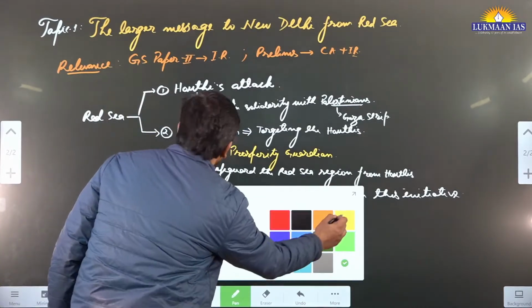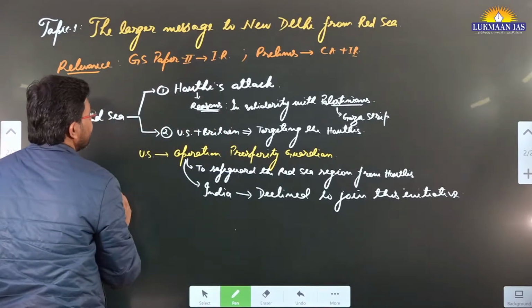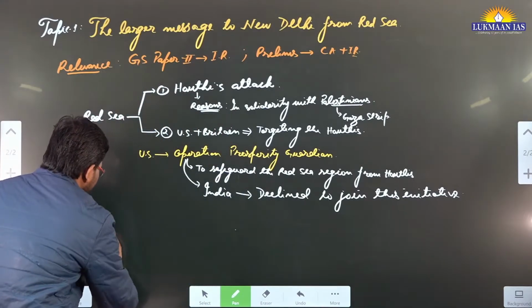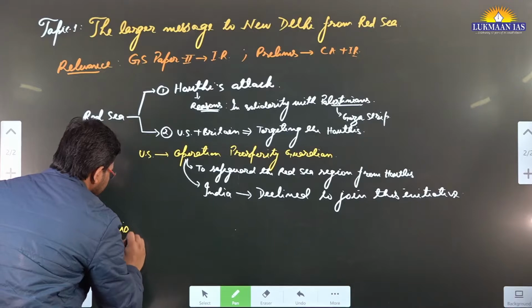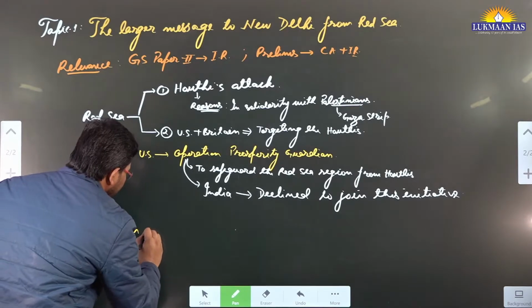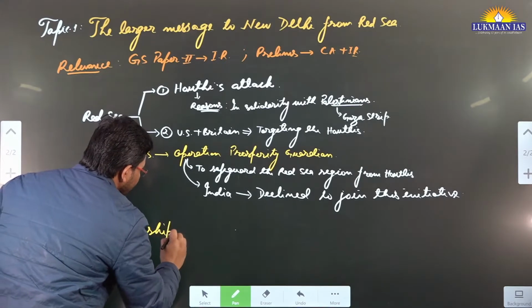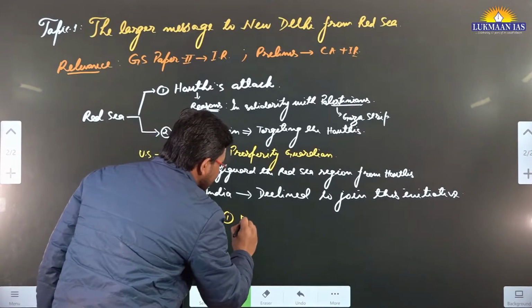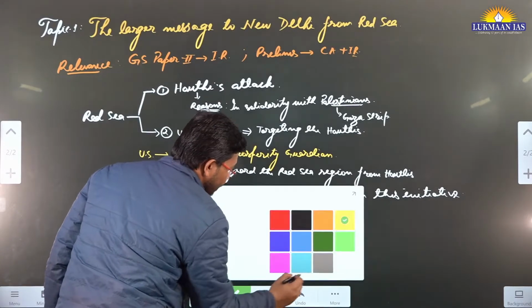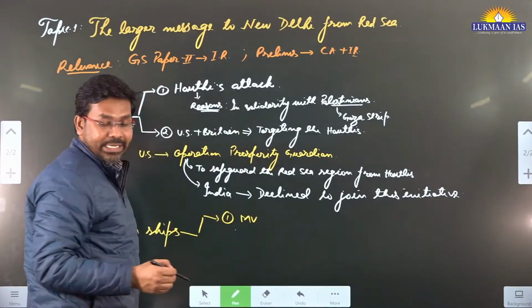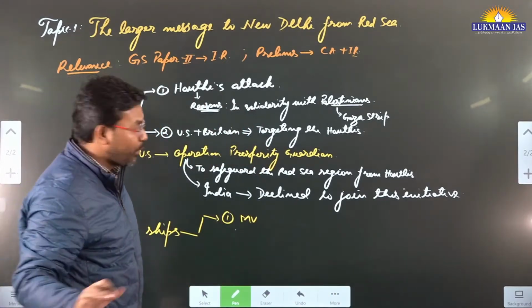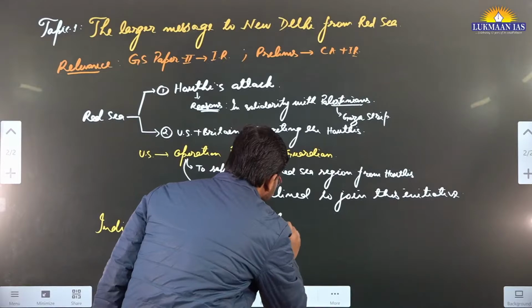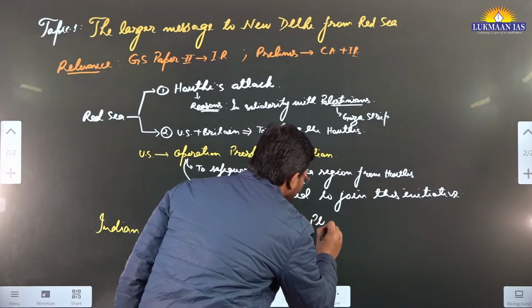Okay, so let's discuss the Indian ships. These ships are known as maritime vessels. So what is the name of the first maritime vessel? It is known as Chem Pluto.